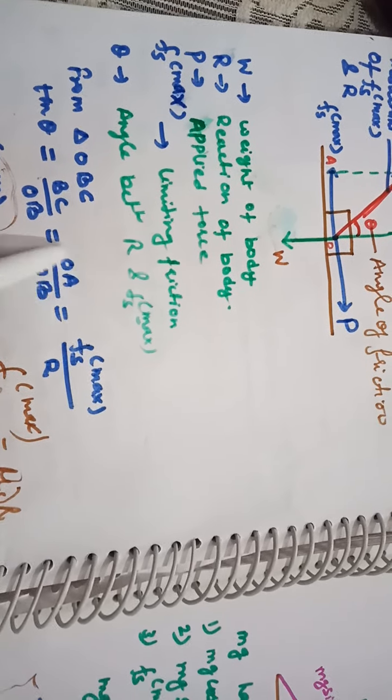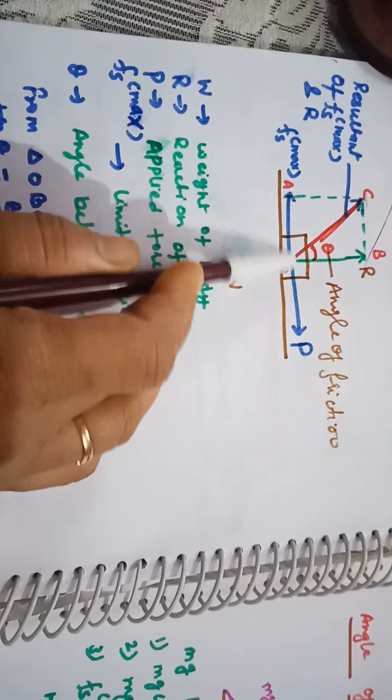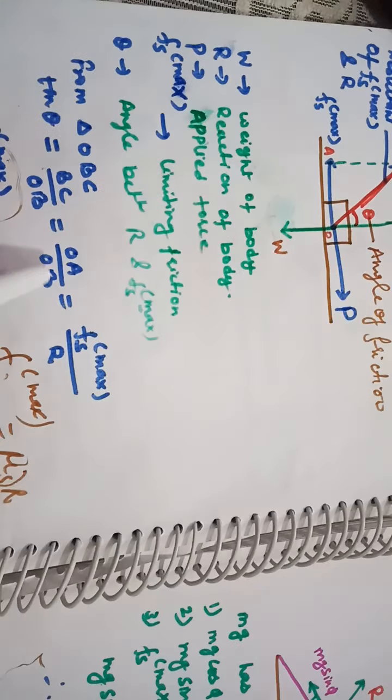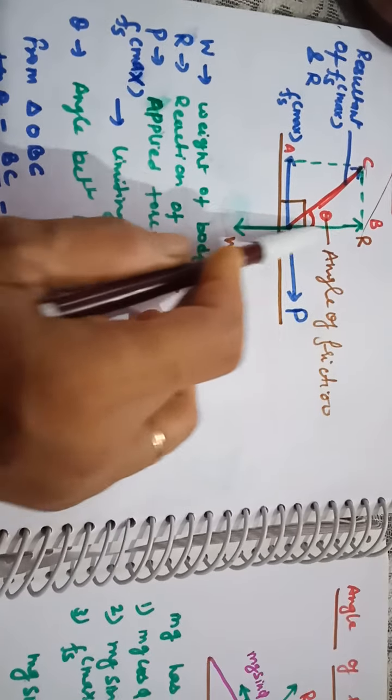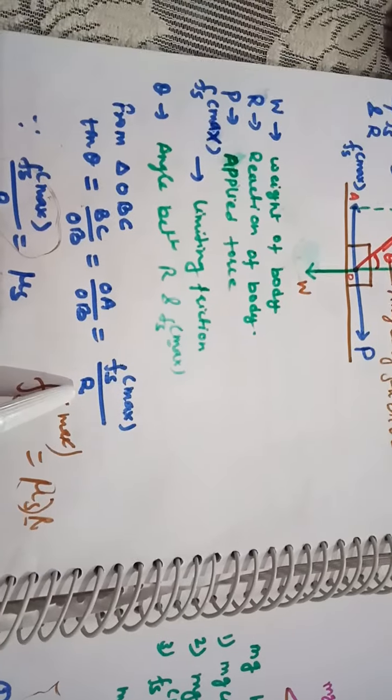Now what is the value of OA? OA will be equal to Fs max. So BC will be equal to Fs max divided by OB. What is OB? OB is equal to R. So this will be R.